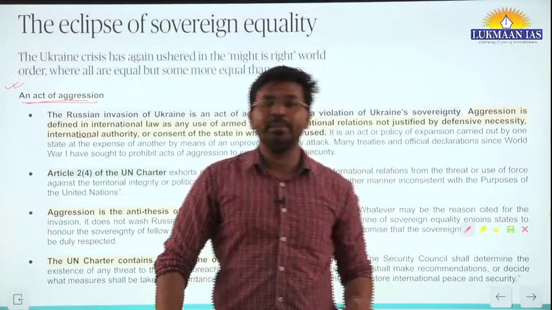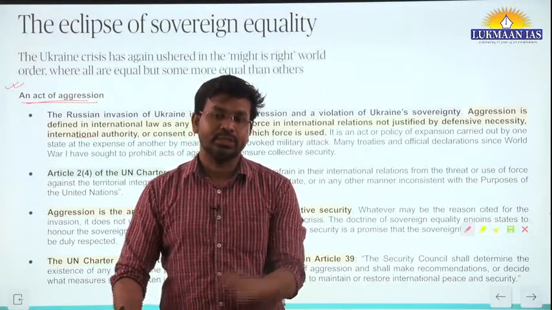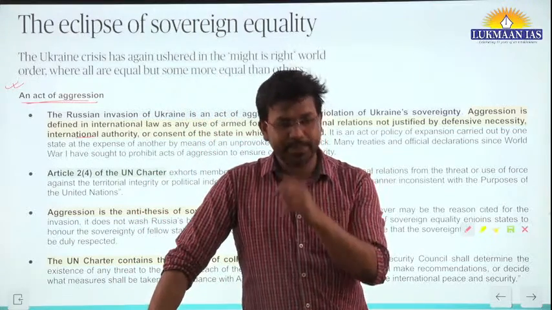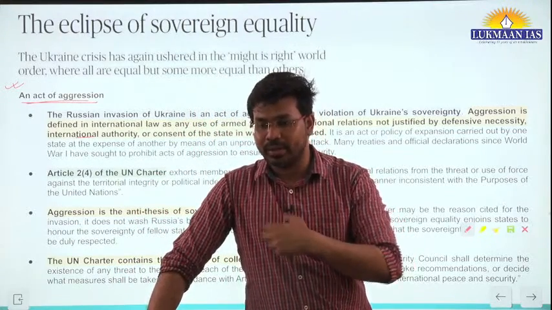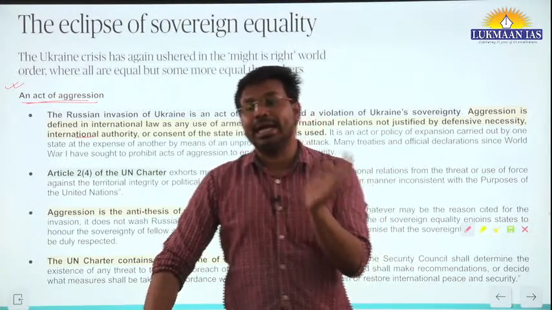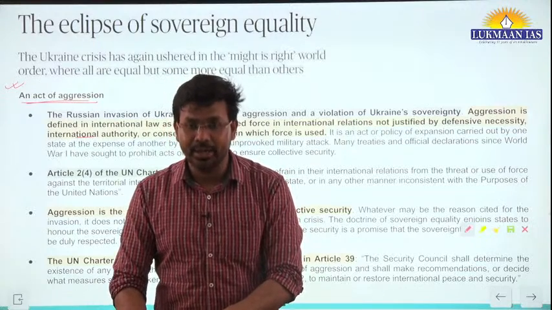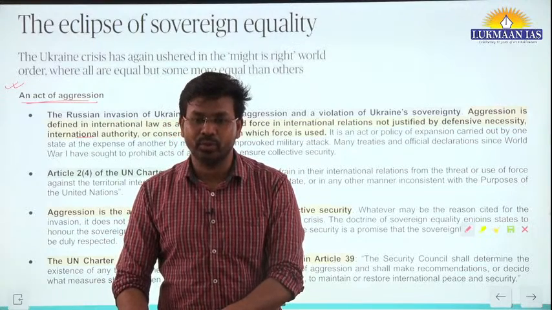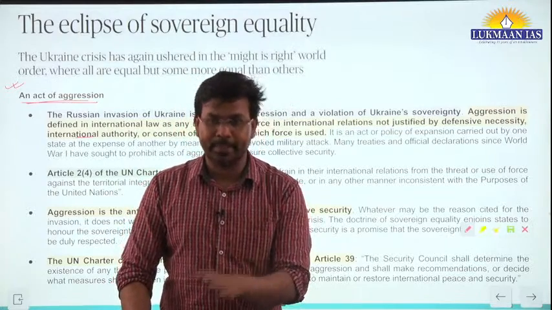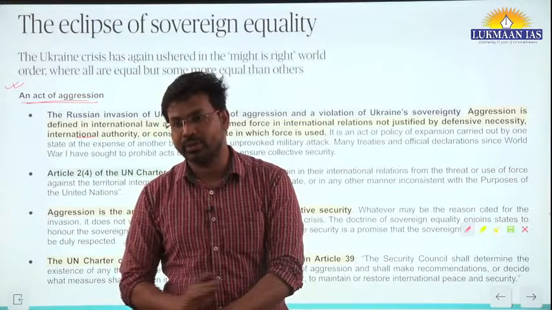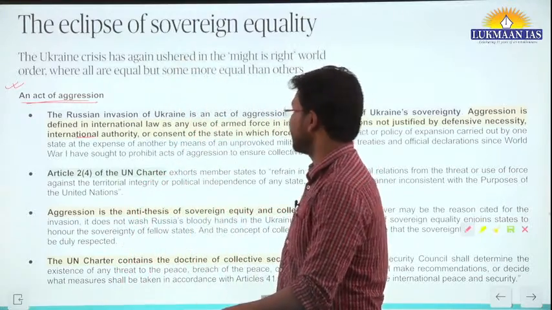Russia did not act under any threat or under the influence of any foreign attack. It is not defensive, it is offensive, without any kind of threat. So this is known as an act of aggression.